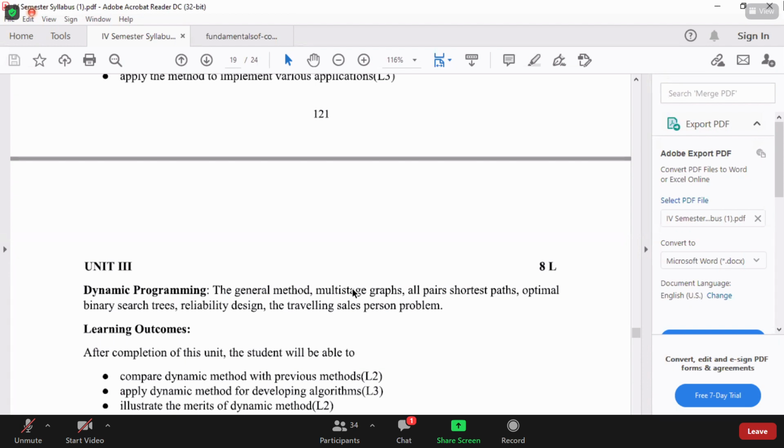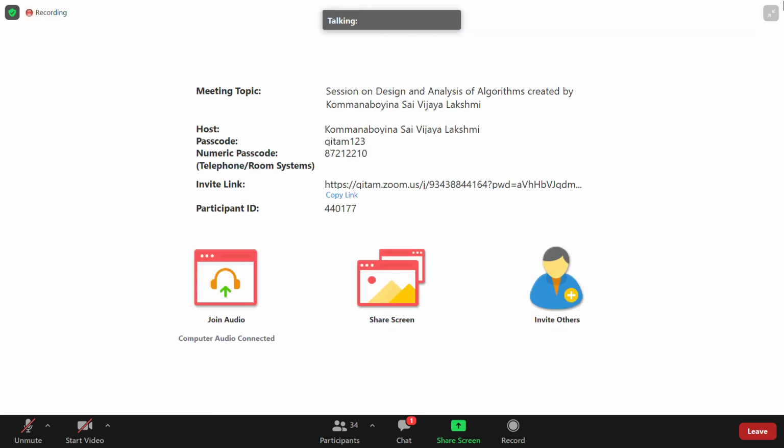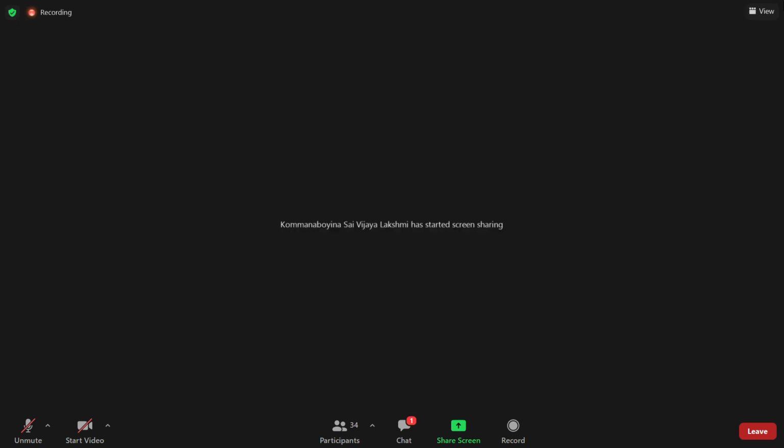Next, the first concept is multi-stage graphs. Did you remember this? Multi-stage graphs. I'm not explaining the entire problem, I'll just revise the things.